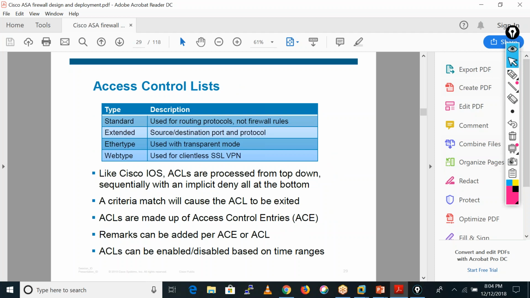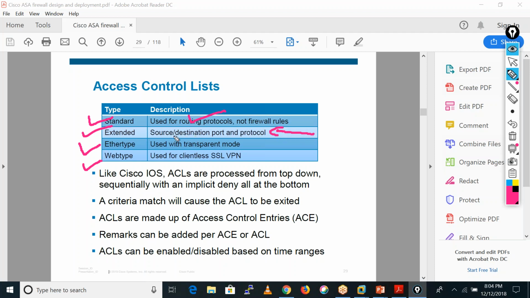Now let me move on. These are the types of ACLs: standard ACLs, extended ACLs, ether type ACLs and web type ACLs. Standard ACL is used for routing protocols or for basic firewall rules only. Always in a firewall we use the extended ACLs.